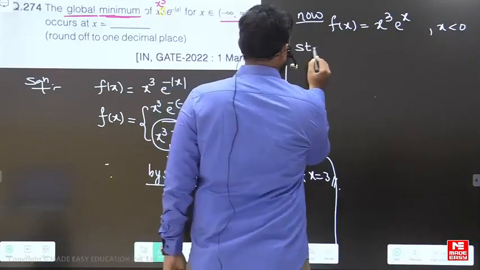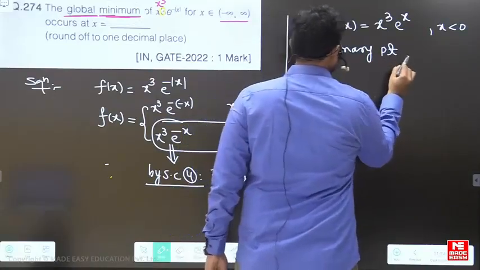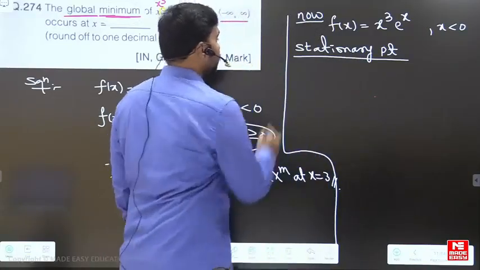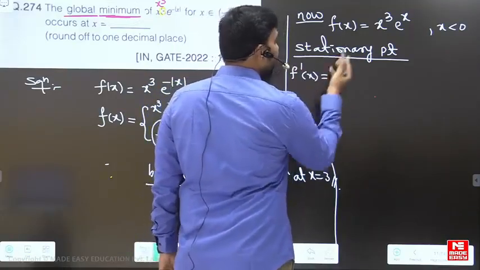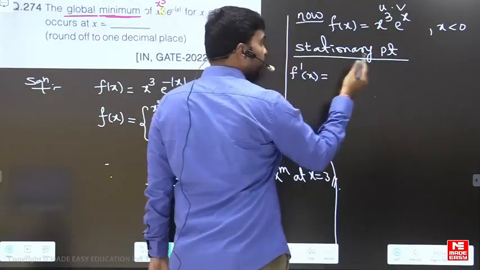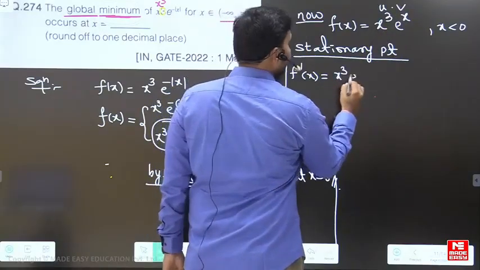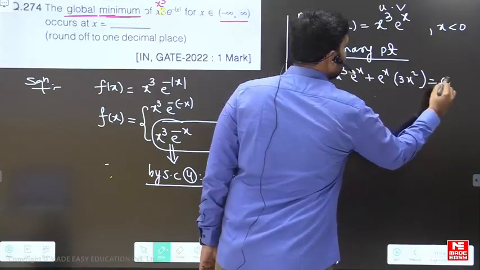The stationary point: f dash of x. This is the UV rule, correct? So x cube into e power x plus e power x into 3x square is equal to 0.